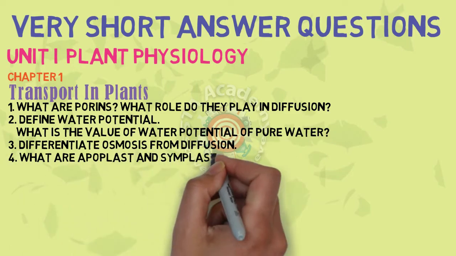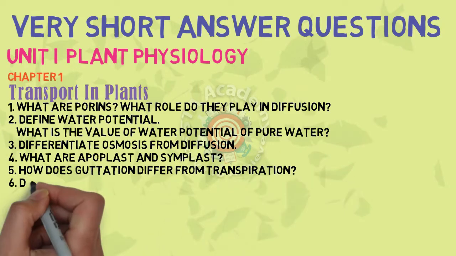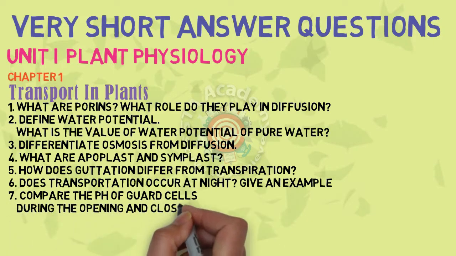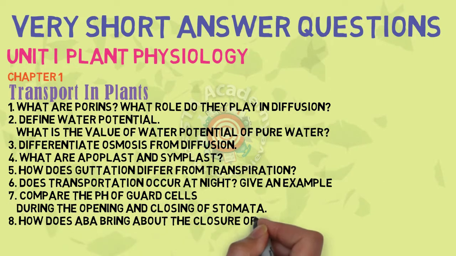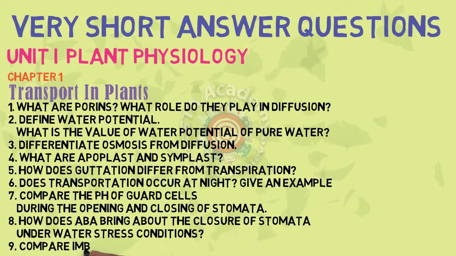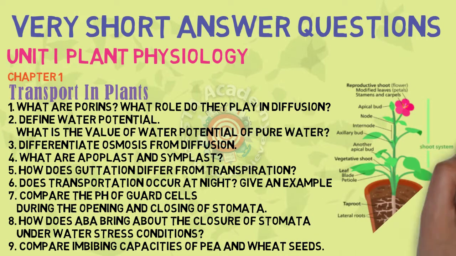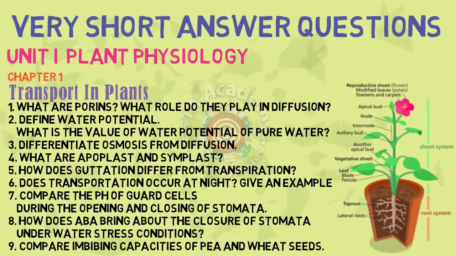I have given 9 VSAQs. The first is what are porins. Second one is water potential. Third is osmosis from diffusion. Fourth is apoplast and symplast. Then 5th, 6th, 7th, 8th, 9th. These are very important questions.